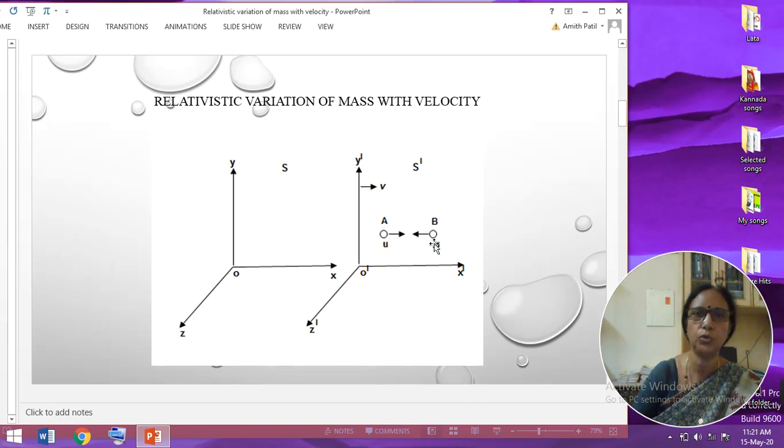After collision, these two balls stick together and come to rest, because according to conservation of momentum, the momentum of ball A and the momentum of ball B comes out to be 0. This may not be the same for the observer from frame S. He may feel that the masses of the balls are m1 and m2, and velocities u1 and u2, as the frame itself is moving with a certain speed v. Therefore, after collision, for the observer in frame S, the bodies appear to be moving with a common velocity.